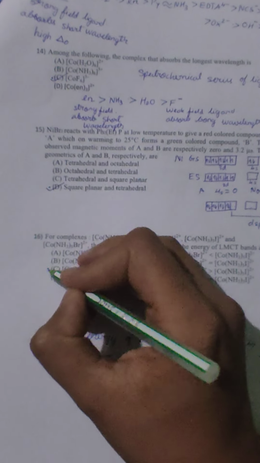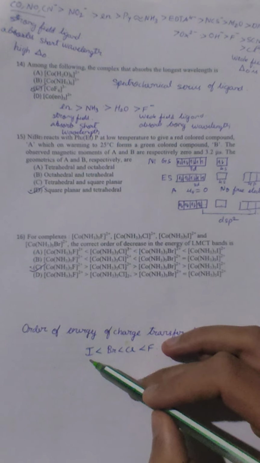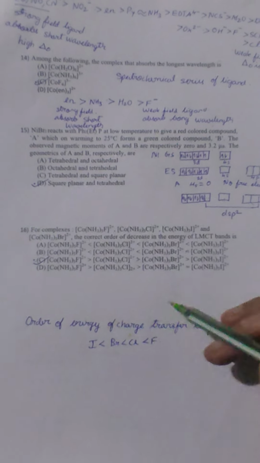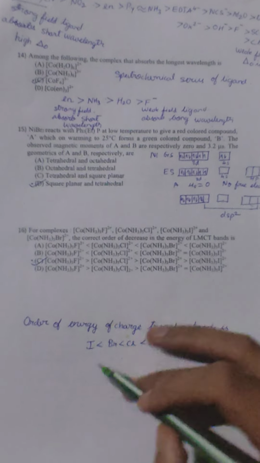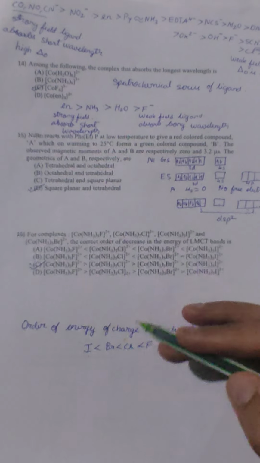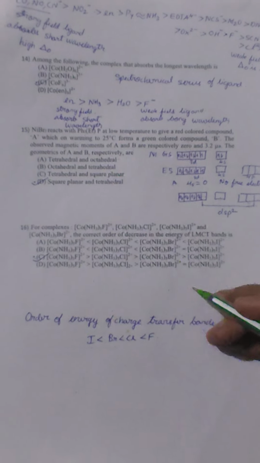This can be explained by the size and also the HSAB principle. That is, iodine is a very soft base and it easily dissociates. Similarly, when you consider size, iodine is very bulky. So it is easy for the iodine to give up the electrons and move out compared to others.